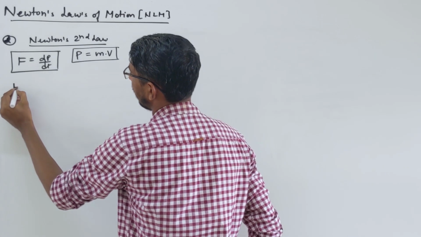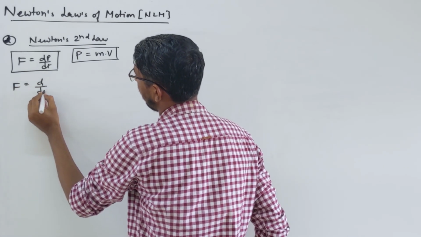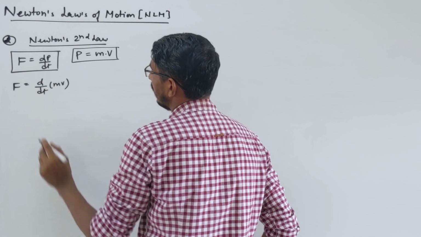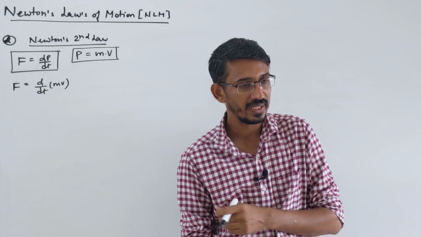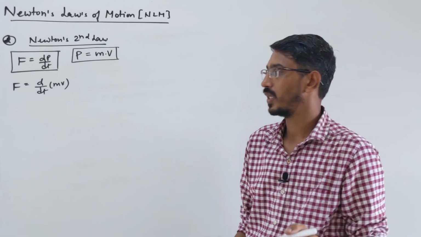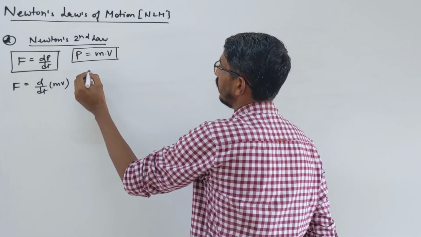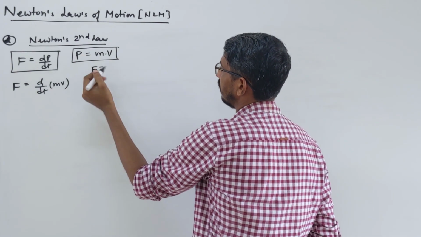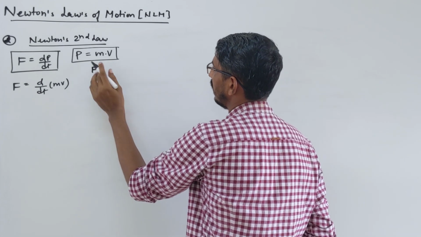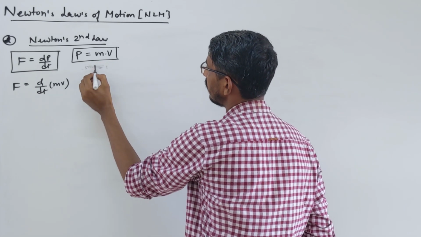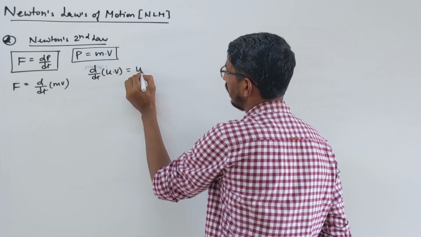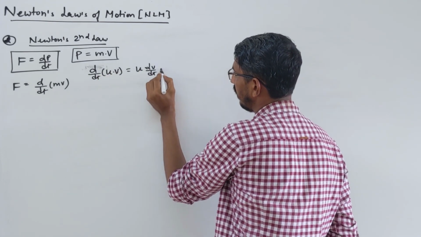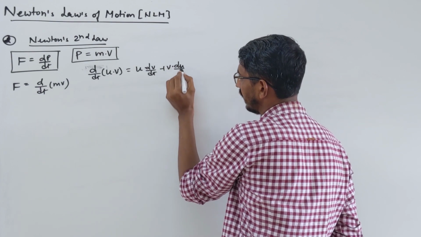When you put momentum here, force becomes d by dt of mv. So there are two variables and we have to differentiate that. We have a formula for that, d by dt of u into v. Remember this formula? d by dx or d by dt of u into v is u into dv by dt plus v into du by dt.